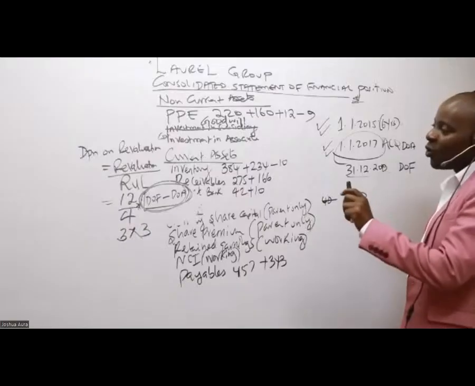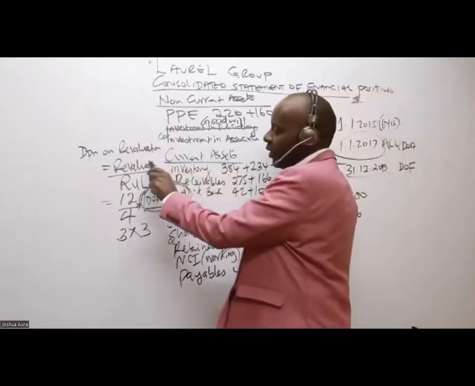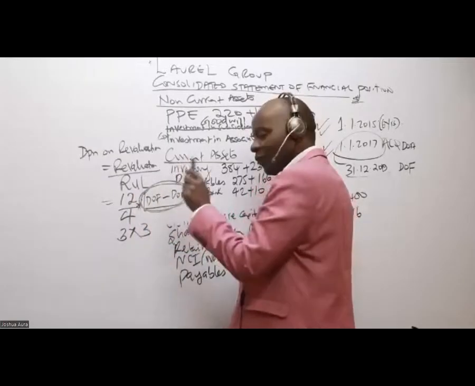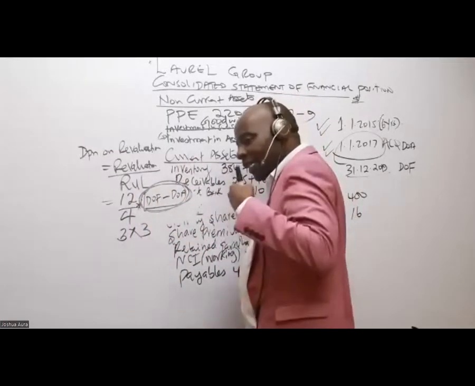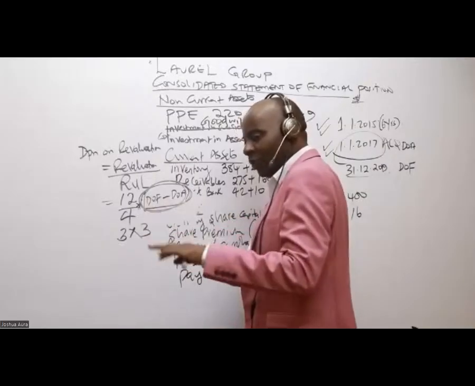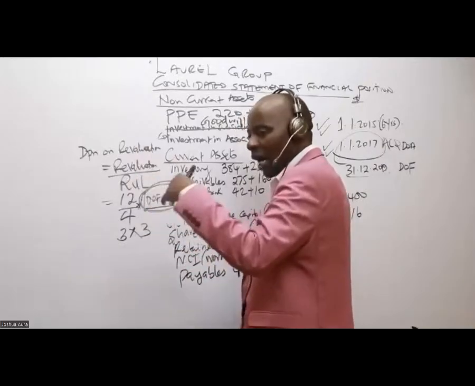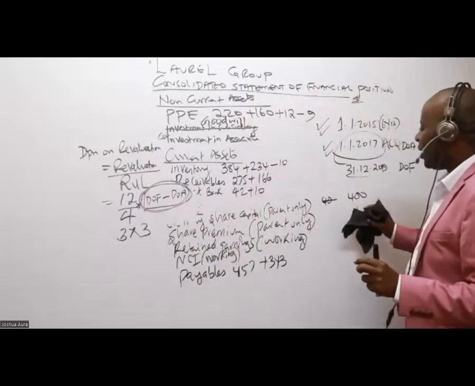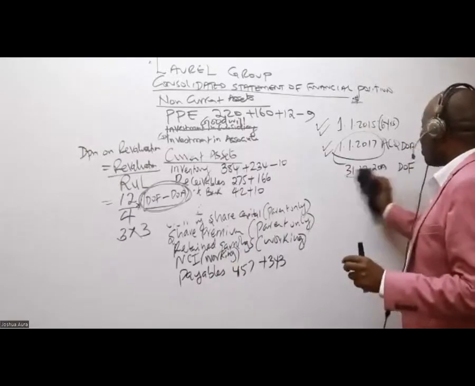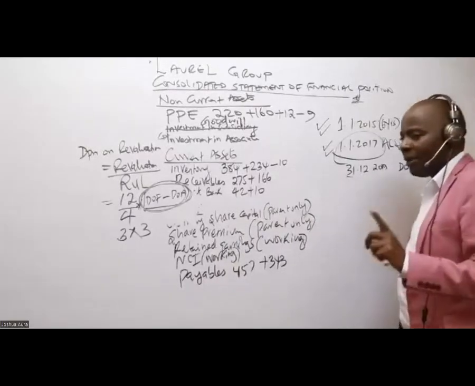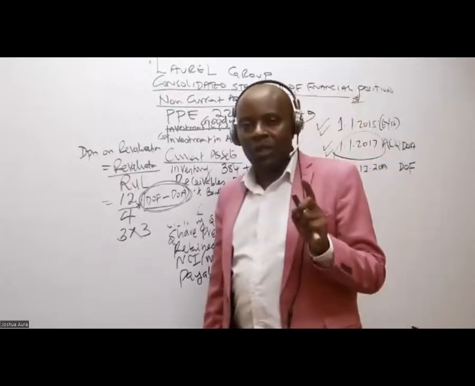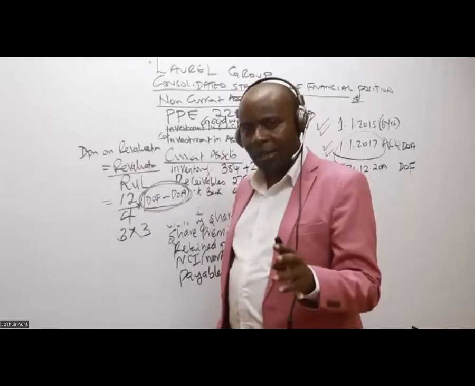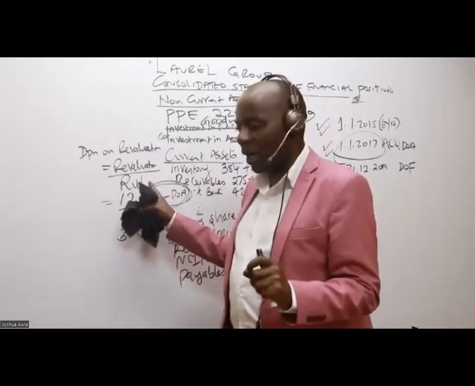Now, the first thing is for you to appreciate this. The revalued amount, of course, is 12 over the remaining useful life. Remaining useful life from the date of revaluation, moving forward, how many years do you have? So, ladies and gentlemen, if you take your time a little bit, maybe later on with the video, I'm so sure it is something that you will be able to understand.